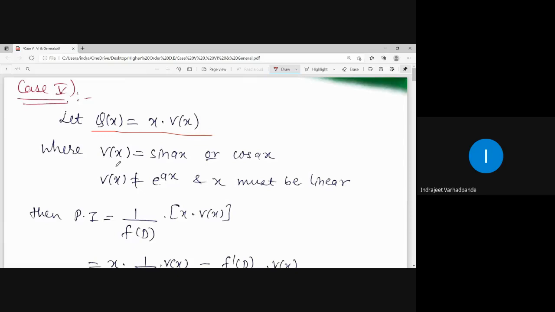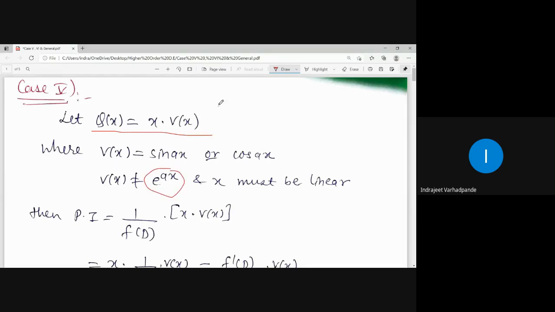Case number 5 for the calculation of particular integral, wherein it says that Q of x will be in the form x into V of x. Mind well, in the previous case, case number 4, it was product of e to the power ax into V of x, and V of x was only sin ax, cos ax, or x to the power m. Here also we have x into V of x, and V of x will be only sin ax or cos ax. It cannot be e to the power ax.